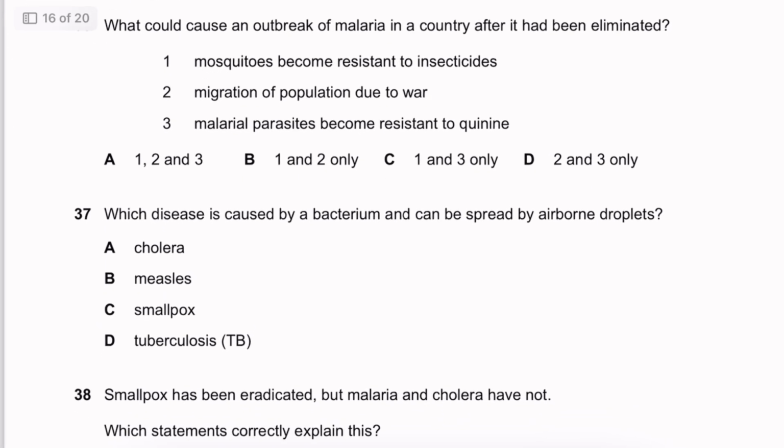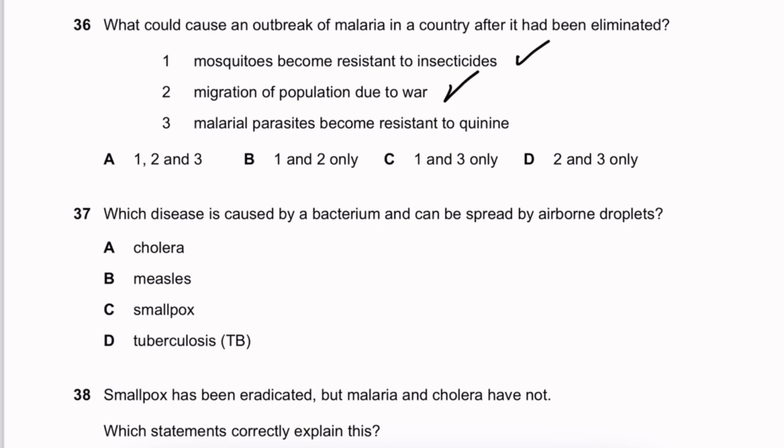What could cause an outbreak of malaria in a country after it had been eliminated? Mosquitoes becoming resistant to insecticides. Yes, definitely, an outbreak of malaria could be caused by an increase in the vectors. Migration of population due to war, definitely, because when there's a migration of population due to war, this means there'll be overcrowding. They're not going to move into a very good place with all the accommodations they need. So obviously an outbreak of malaria could definitely increase in this case.